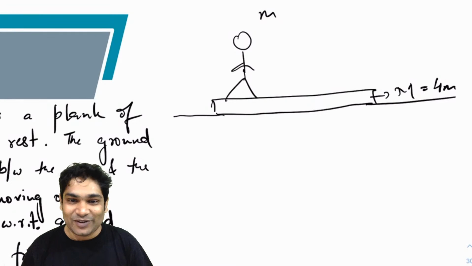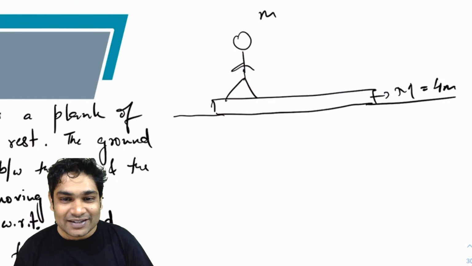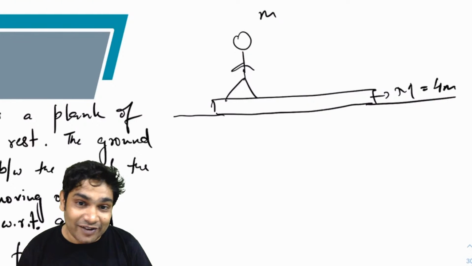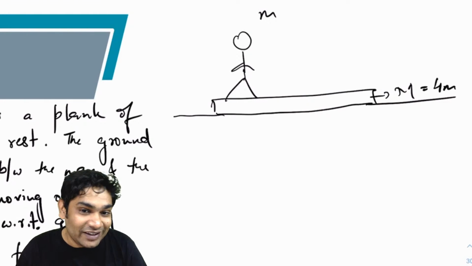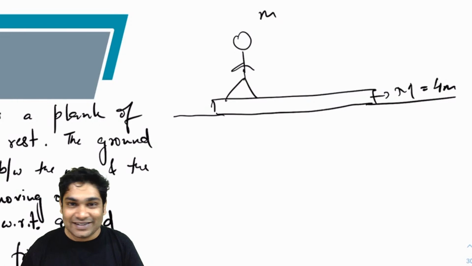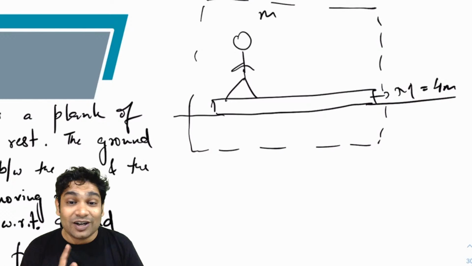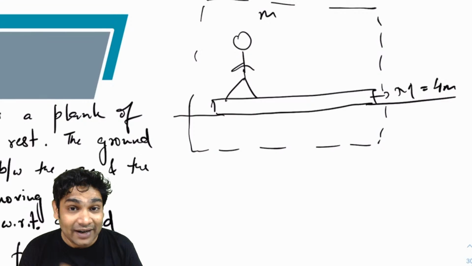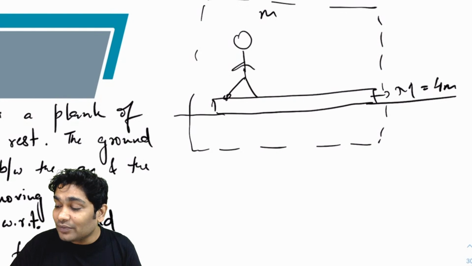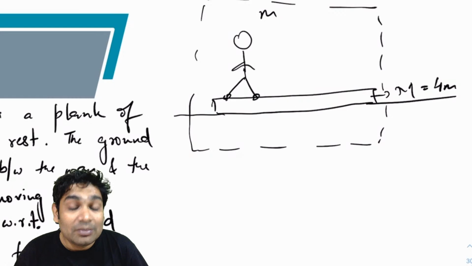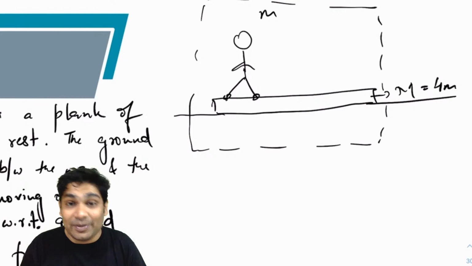Alright, let's just discuss this quickly, because this is a very tricky kind of a question. You might not be able to figure this out on your own, so why don't I discuss this? Initially both these guys are at rest. You will also realize that there is no external force acting on this, right? So the total momentum of both man and plank will remain the same, even if friction acts between them. Friction is acting between them here, but the friction is an internal force. Since there is no external force in the x direction, the x momentum will remain conserved.